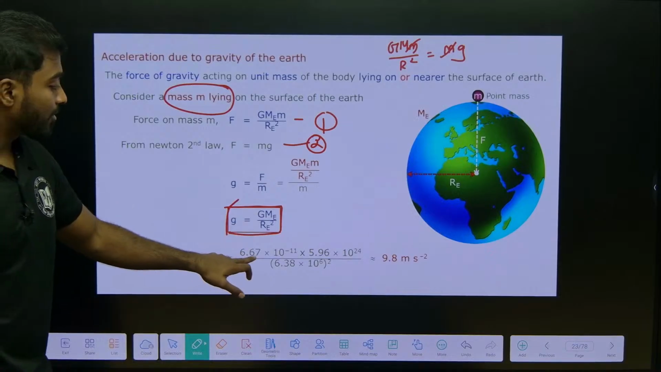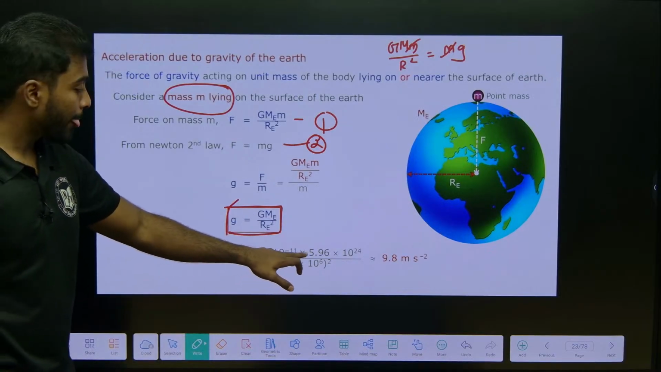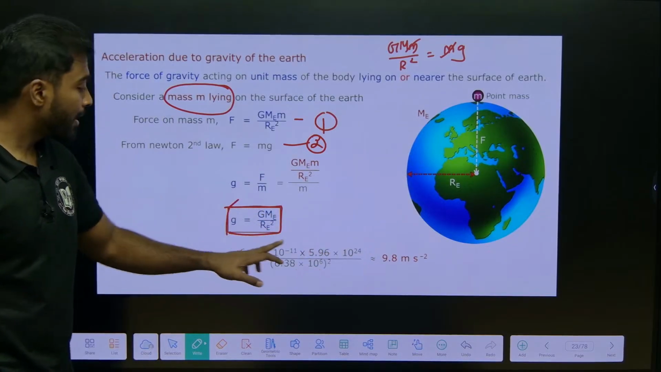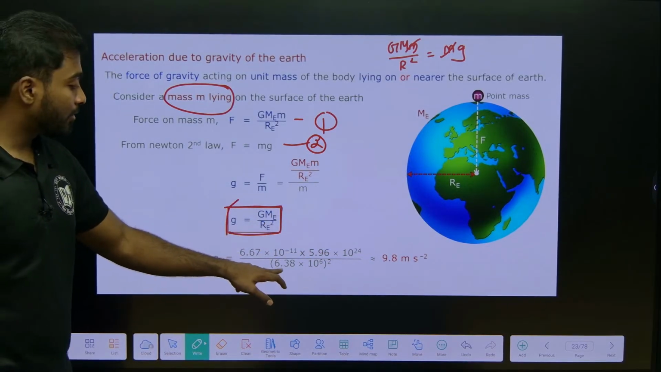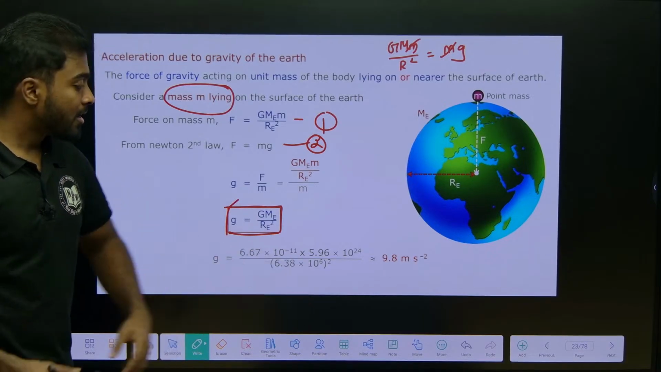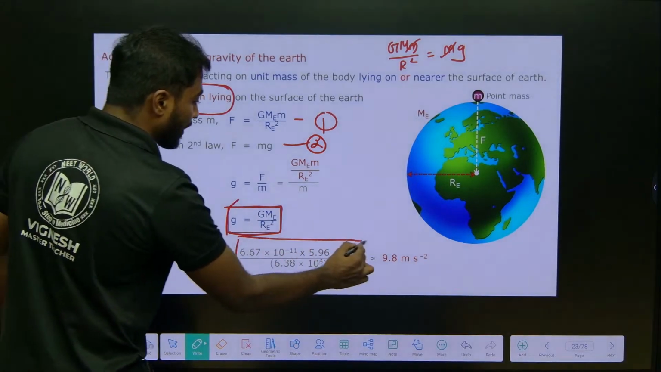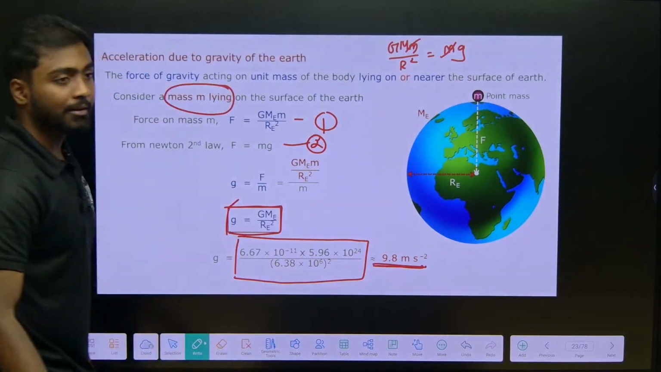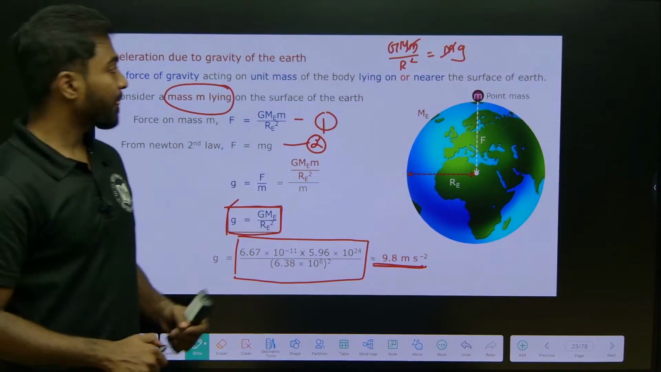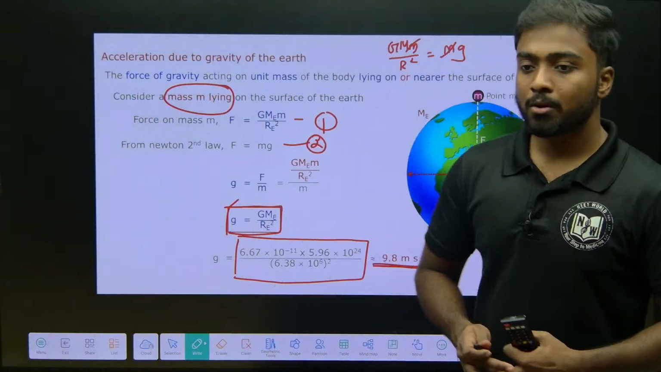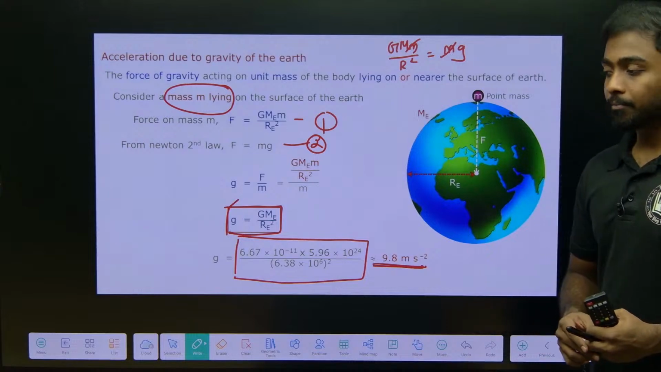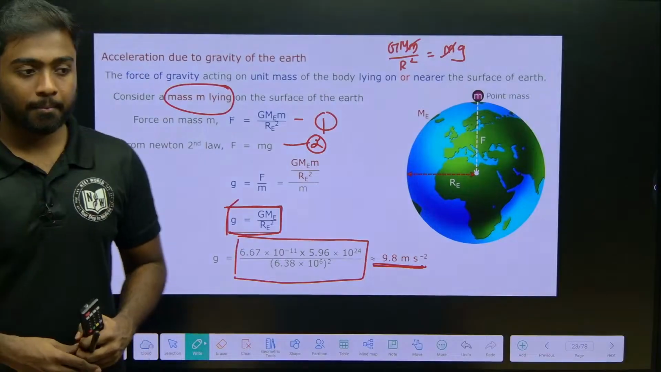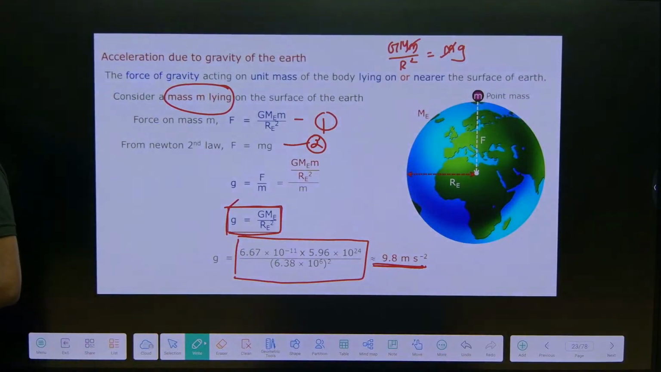G is nothing but 6.67 into 10 power minus 11, and mass of the earth is 5.96 into 10 power 24 approximately, and radius of the earth is 6.38 into 10 power 6. So when I calculate, we will get 9.8 meter per second square as the gravity of the earth. It is the acceleration due to gravity of the earth, that is the value. This is how we will get the equation. You can take a note of this.